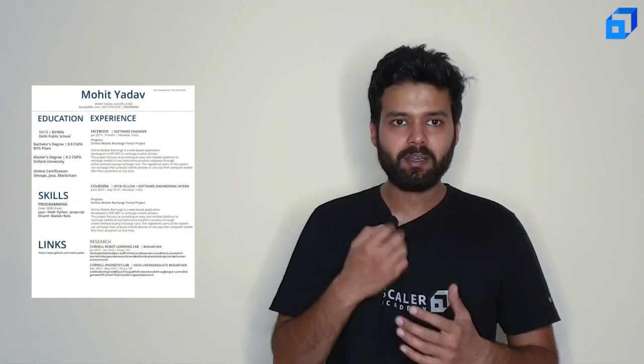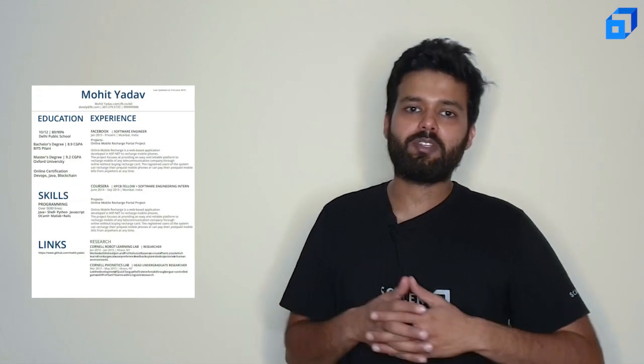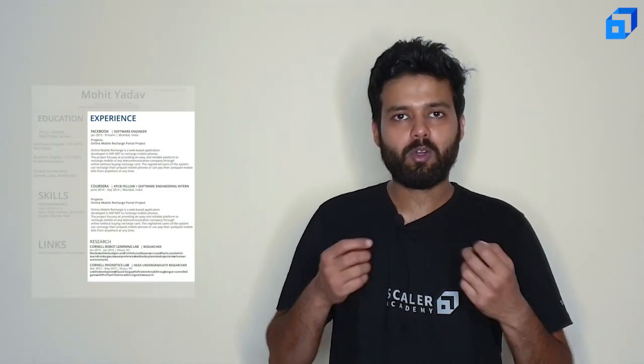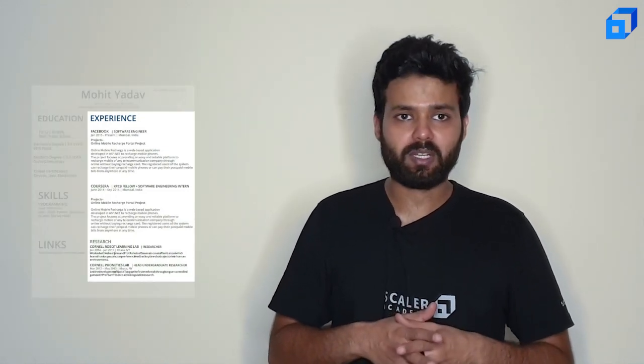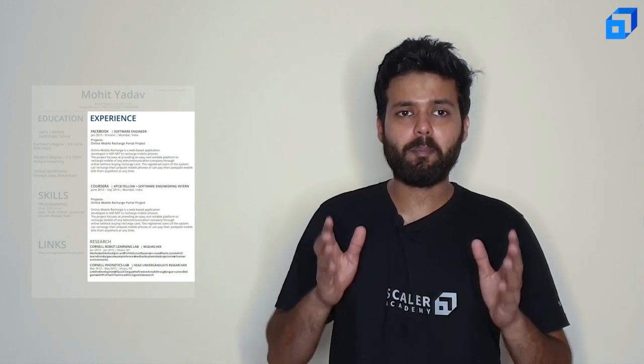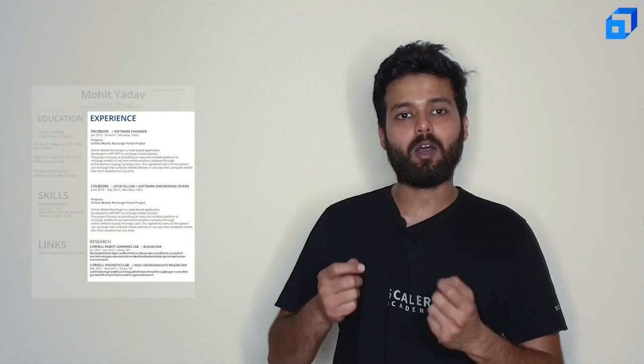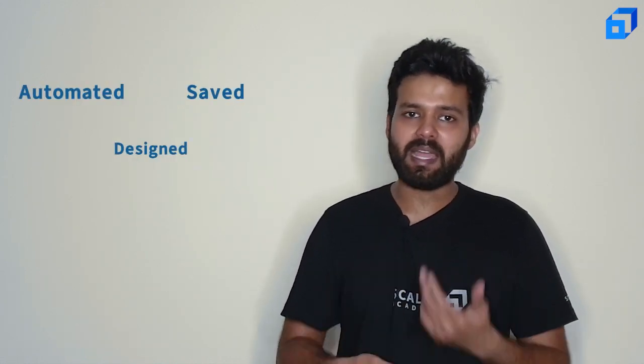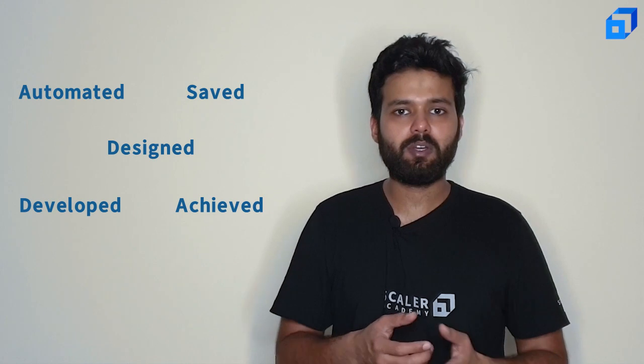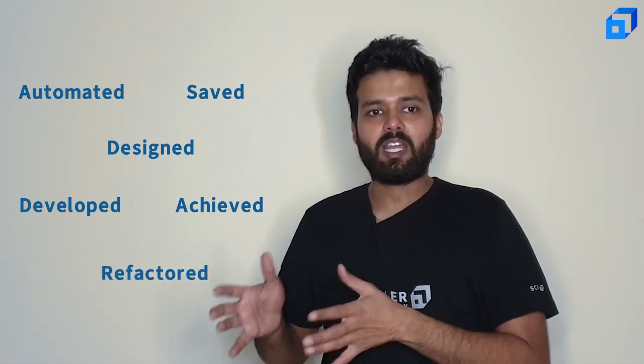Coming to my fourth point, and also the right section of your resume, which is around your work experiences and the projects that you have done. This is basically the major space of your resume, and hence it should be impact and outcome driven. Pay attention to the action verbs that you use to describe your work. For example, you can use automated, saved, designed, developed, achieved, or maybe refactored to describe your work.